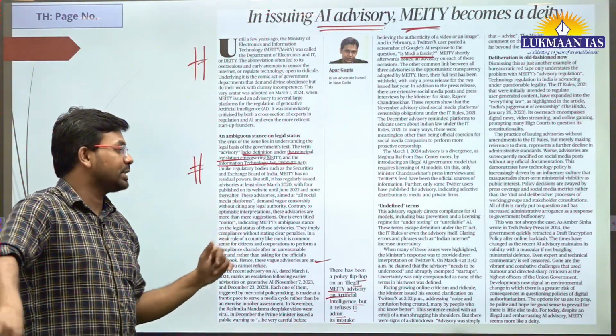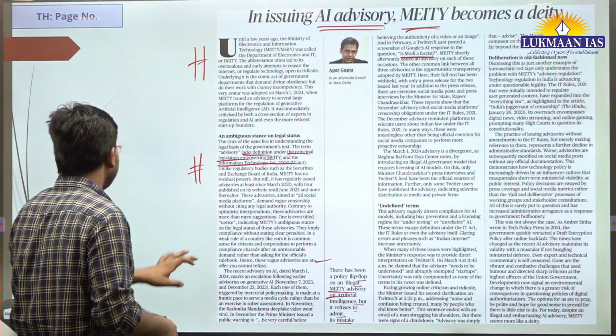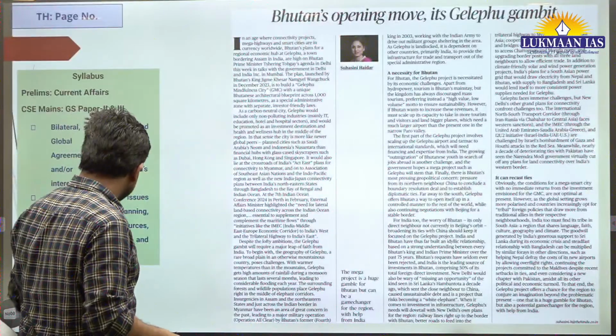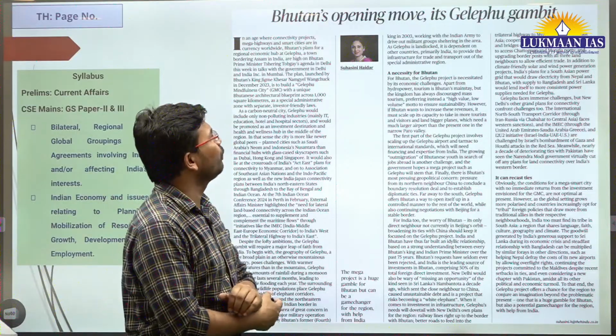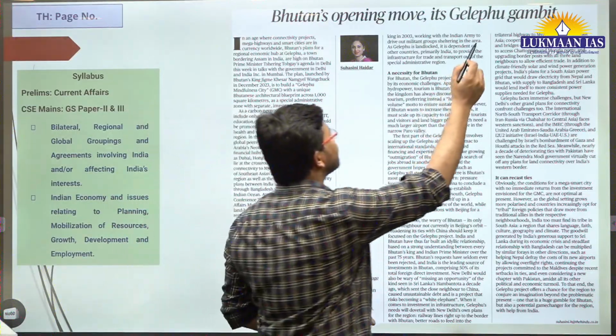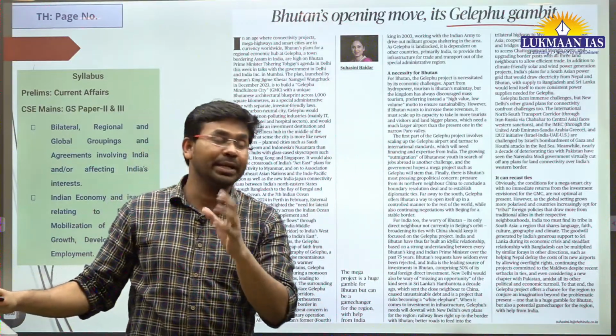All right, so this is just a commentary, I would say, on MeitY. So with this, let us now quickly move to the next article. It says Bhutan's opening move, its Gallipo Gambit. As we know, Bhutan is a neighboring country of India.